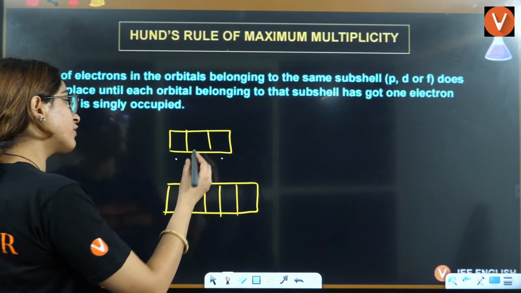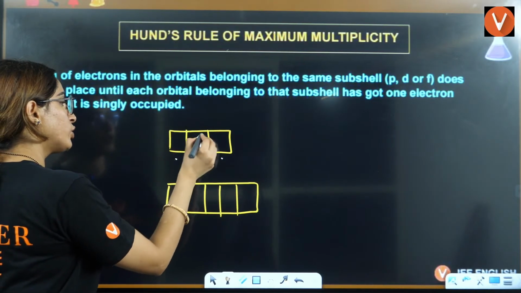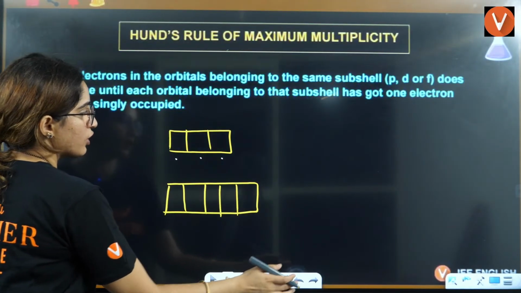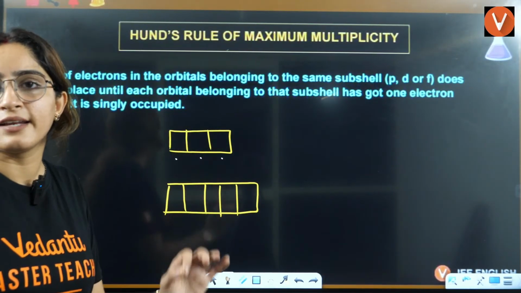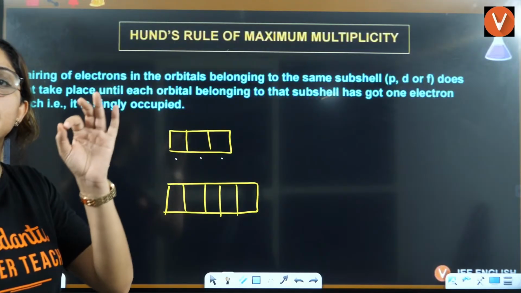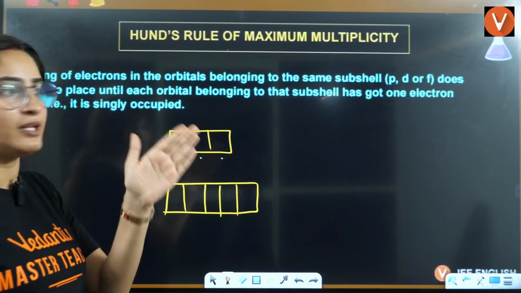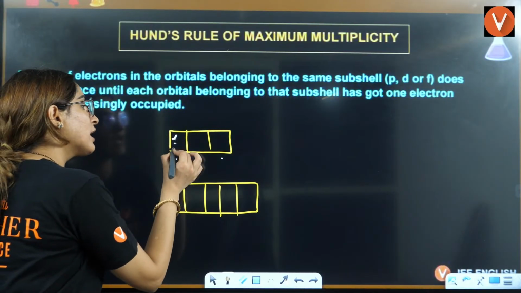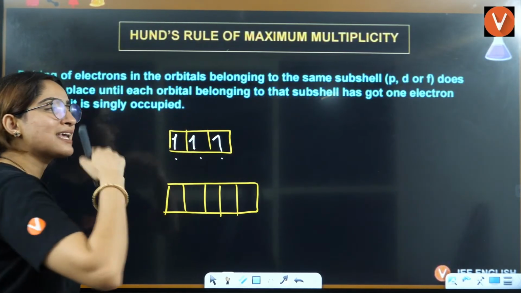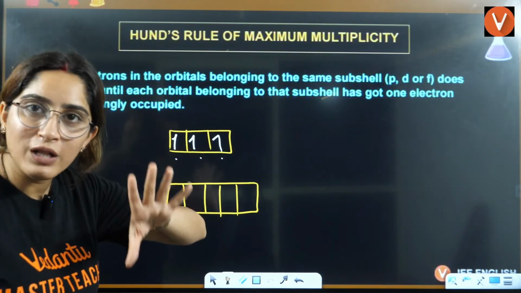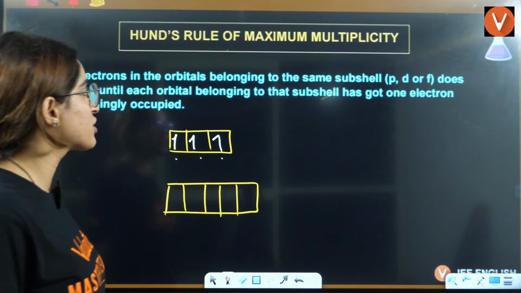Should it fill like 1, then 2, then 3, then 4th? How should you fill it? So Hund stated that if you have degenerate orbitals, firstly you will fill electrons singly. First you will singly fill all the degenerate orbitals.